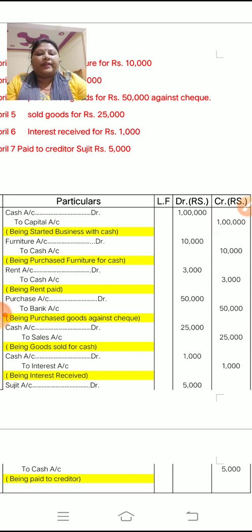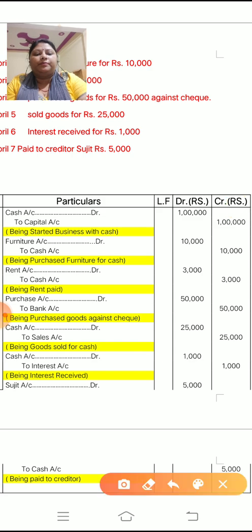So you have to write cash account debit to, what goes out? Goods. So in place of goods you have to write sales. So the entry will be cash account debit to sales account, and narration being goods sold. 25,000 you have to write on both sides, debit and credit.